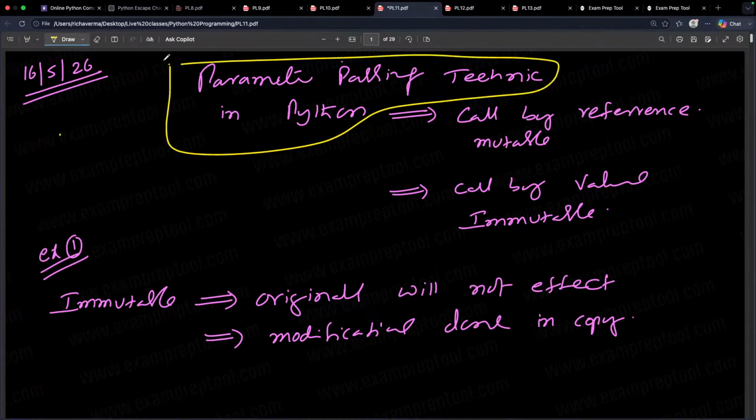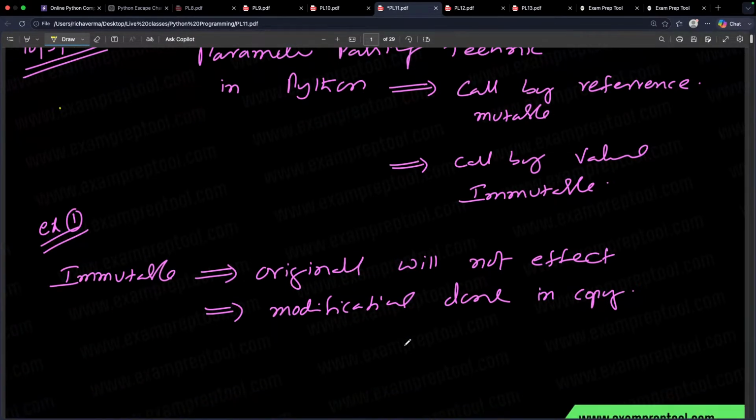Parameter passing technique in Python. We are discussing this only. Call by reference for mutable, call by value for immutable. So this is exactly the same. Originals will not be affected. Modification is done in the copy. This is nothing but a call by value.